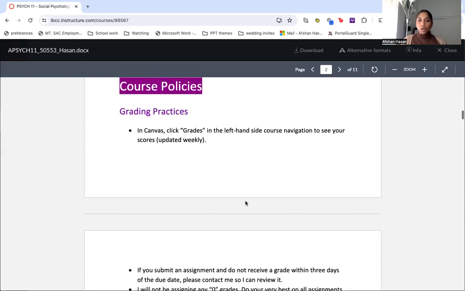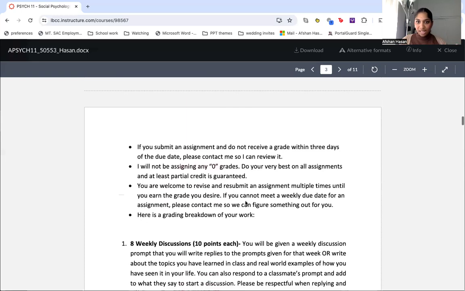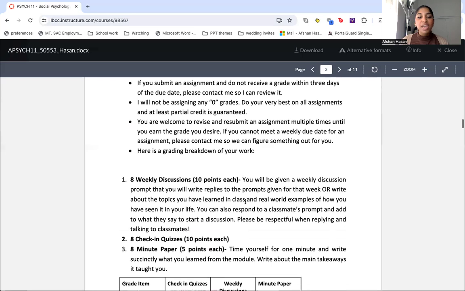So for grades, I'm going to be going over that as well, but for grading, I'm very flexible about that. Usually if you submit an assignment, I will grade it almost immediately, so you'll know your grade. And in this class, I do not assign any zeros. So do your best on all assignments. You will at least get partial credit. I do not give zeros. That is not my thing. So you will not get a zero in this class.